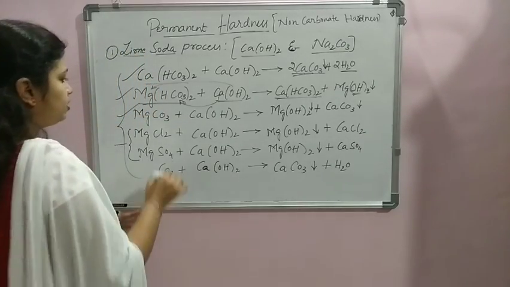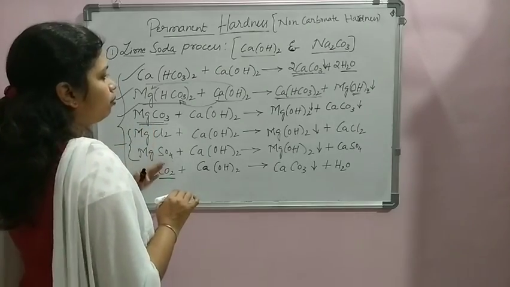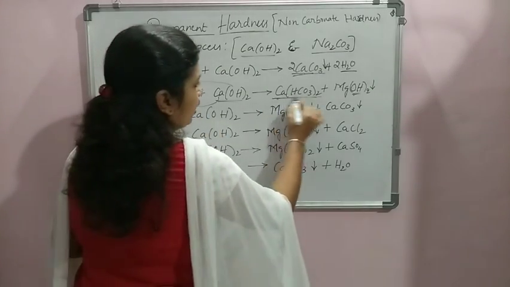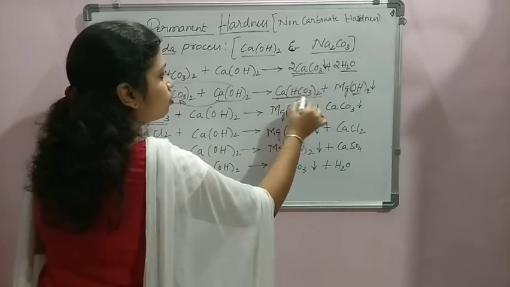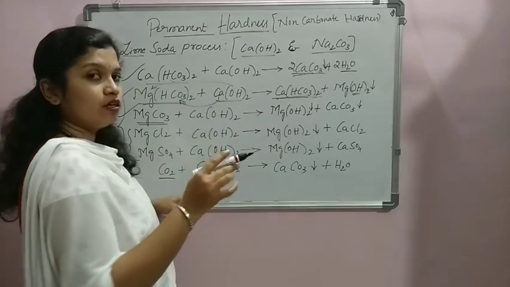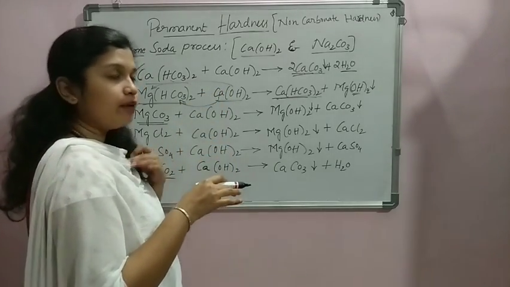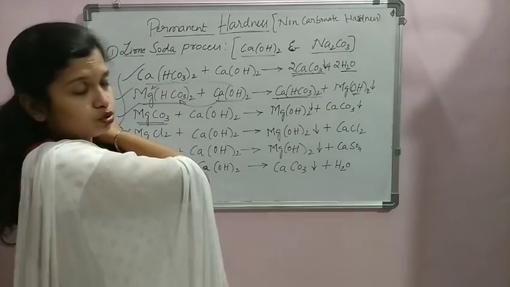And next one we are considering is magnesium carbonate. You may ask, if calcium bicarbonate is left out, where the reaction is completed. This left-out calcium bicarbonate again undergoes the reaction, which means it reacts with the remaining lime in the water and gives rise to CaCO3, which settles to the bottom.